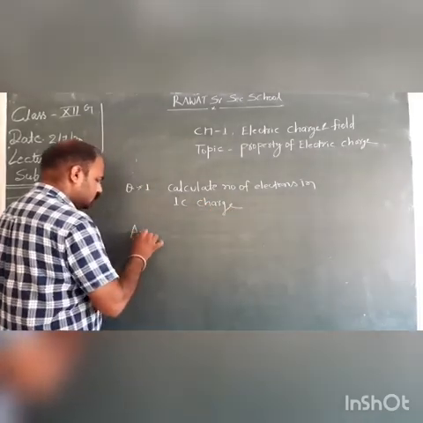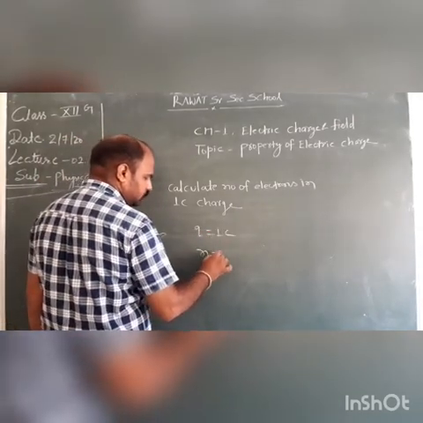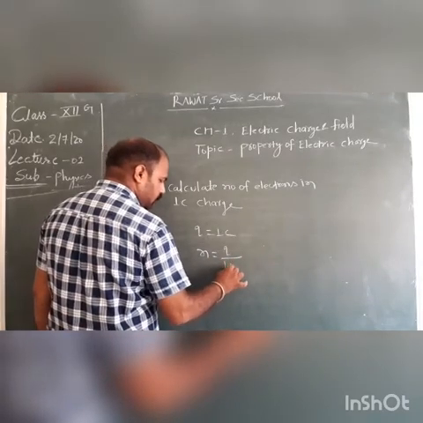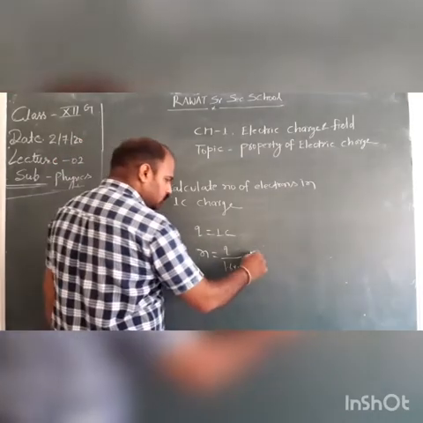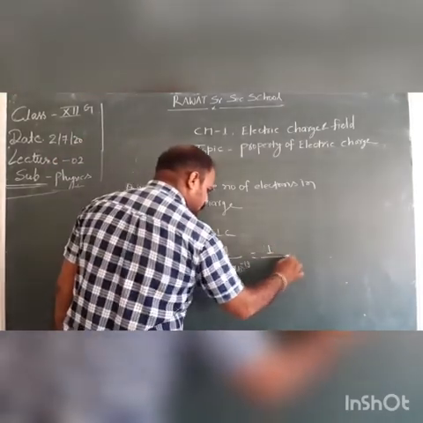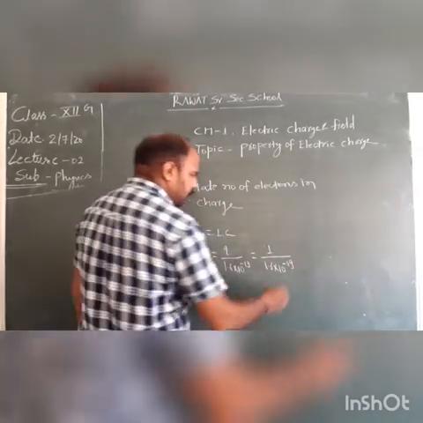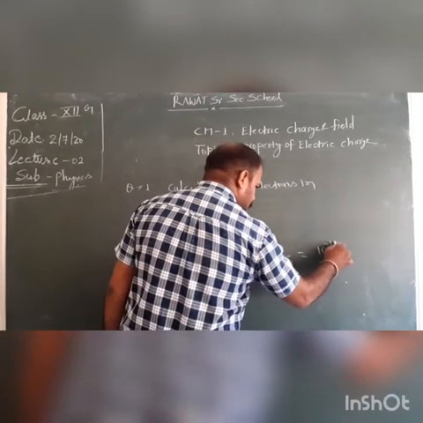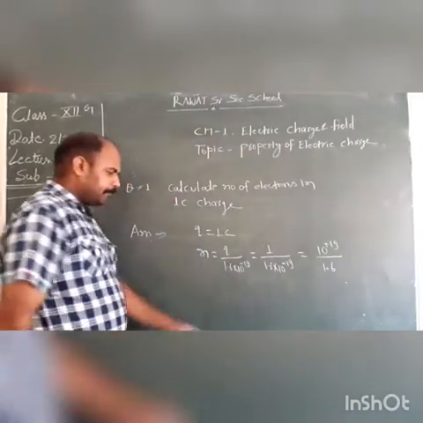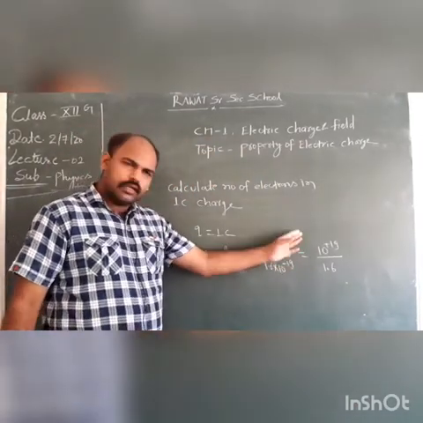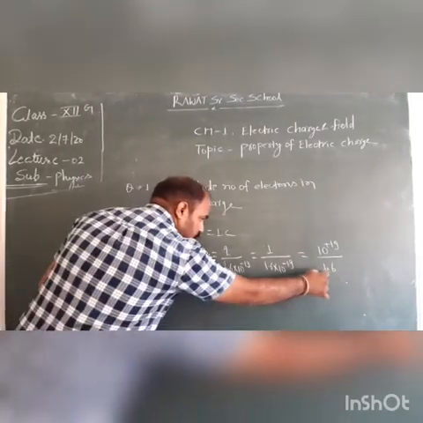Solution: Q is 1 coulomb, and we have to find n. The formula is n equals Q upon 1.6 times 10 to the power minus 19. Put the value of Q. So n is 1 upon 1.6 times 10 to the power minus 19. We can write it in this form.